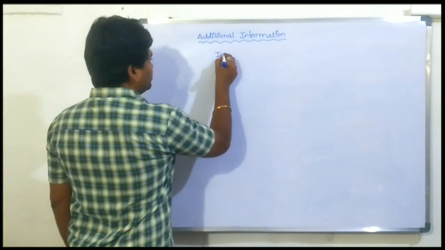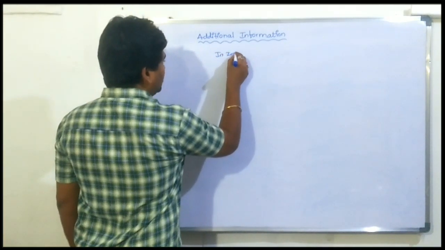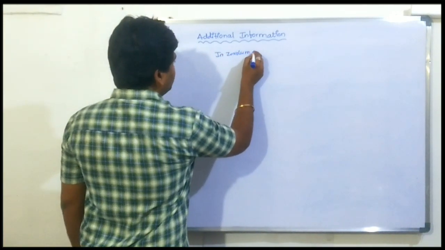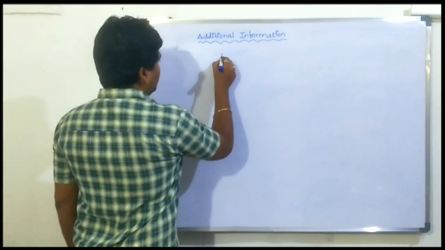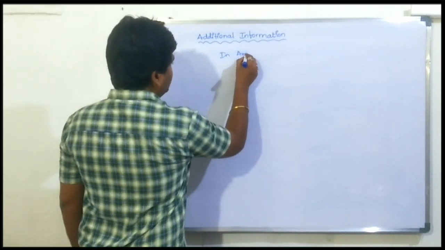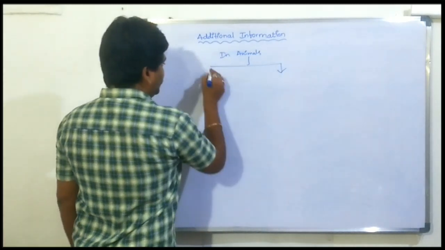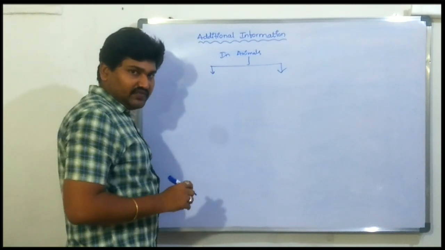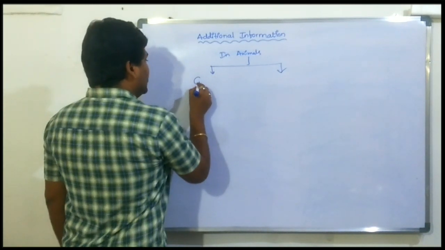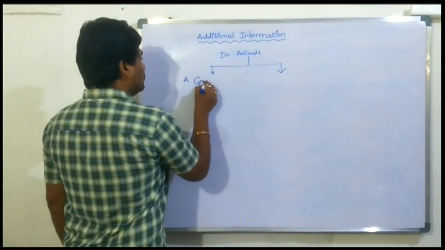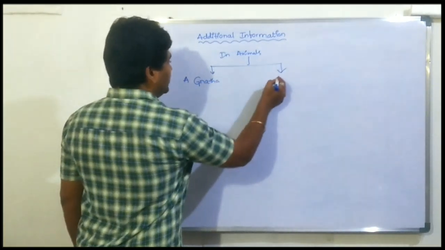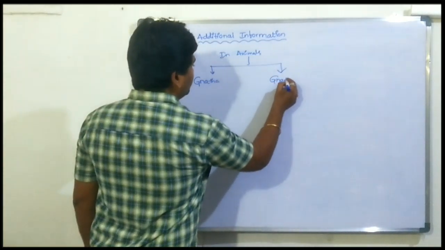Animals can be classified into two types: first, agnatha, and second, gnathostomata.